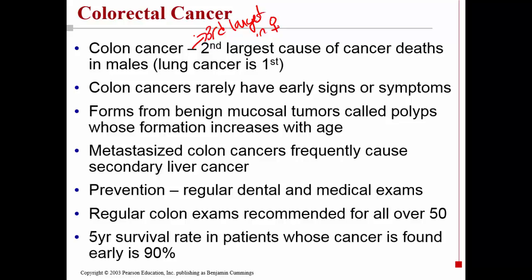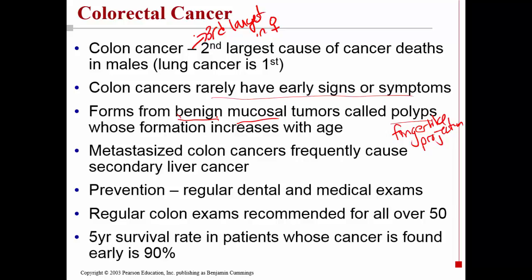Now, why is it a big deal? Well, one problem is that colon cancers rarely have early warning signs, very rarely. And unfortunately, by the time they're found, they may already have metastasized. Often what happens first is you see these little polyps, which means a finger-like projection. This polyp is forming on the mucosa. And the incidence of polyps increases with age. These polyps are benign, which means that they have not moved or metastasized.